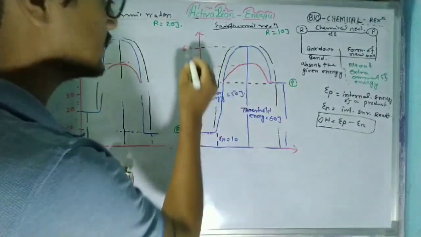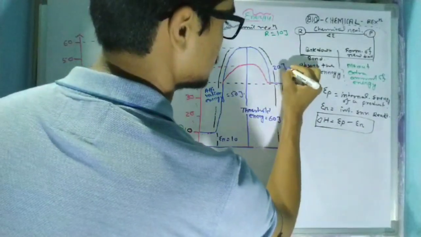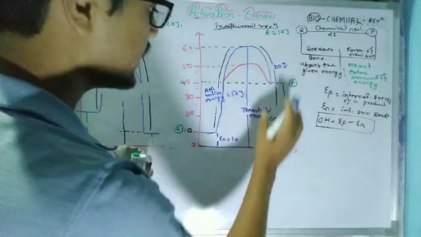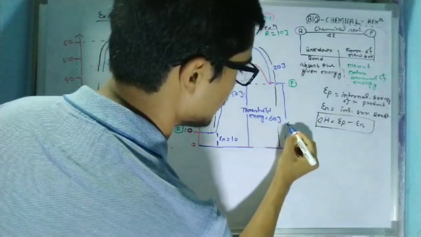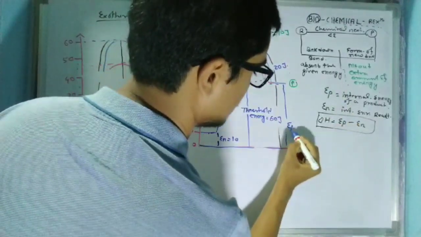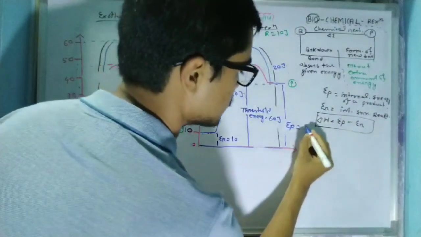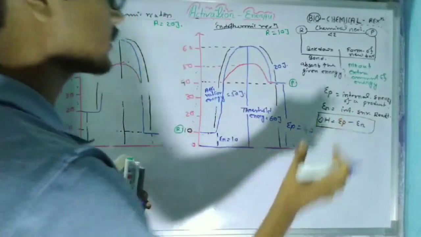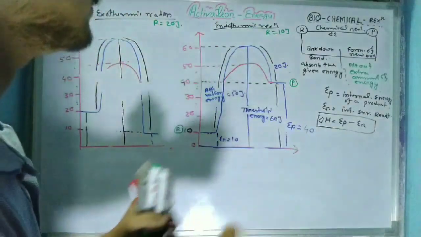And this portion, from 40 to 60 joule, this 20 joule is responsible for the formation of a new bond. The remaining 40 joule is known as the EP, or the internal energy of a product. This 40 joule is known as the internal energy of a product. So this is the graphical representation of an endothermic chemical reaction.